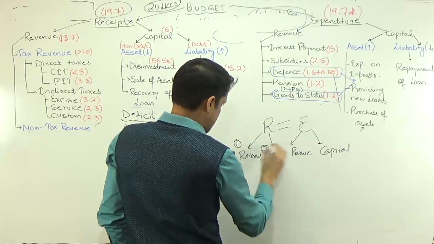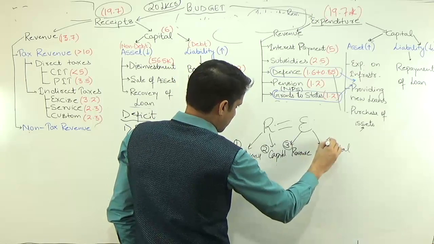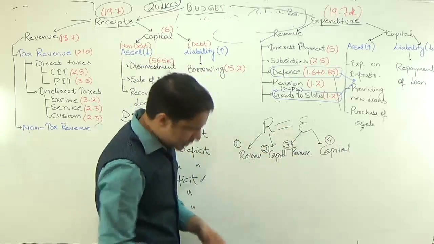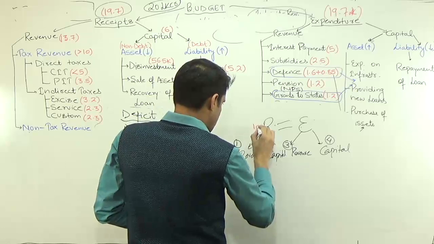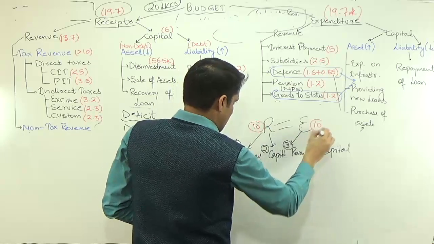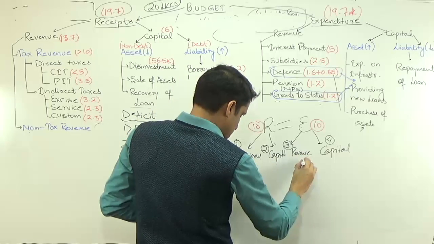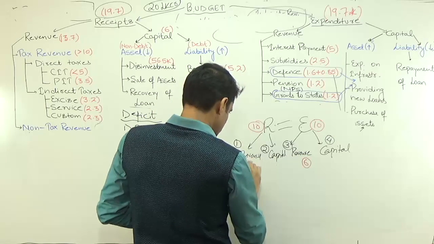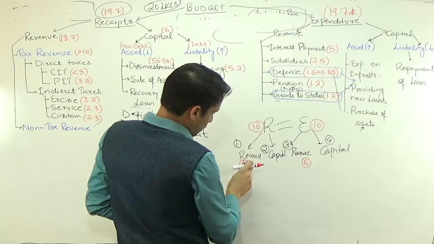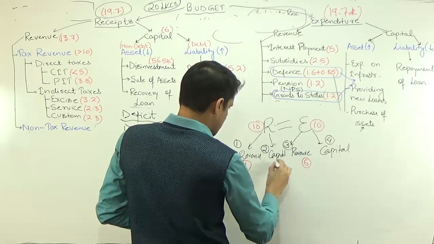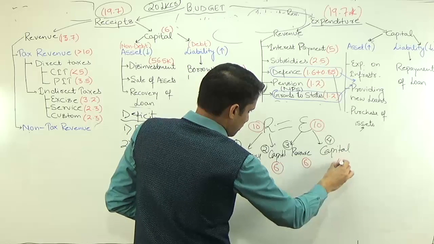First, second, third and fourth. I am saying this equals to this. Suppose the value is 10 and 10. So this is 10 and this is 10. Out of this 10, I am saying this is more than this. So suppose this is 6, this is 4. 4 plus x equals 10. It means this capital will be 6 and this capital will be 4.